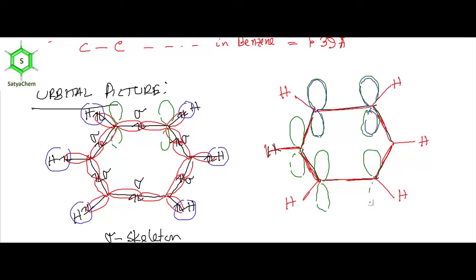Because in sp2 hybridization, we have an unhybridized p orbital, which is involved in pi bonding. This is a pi bond.